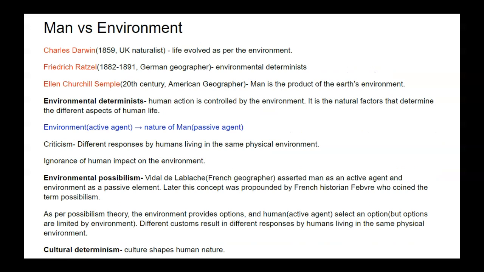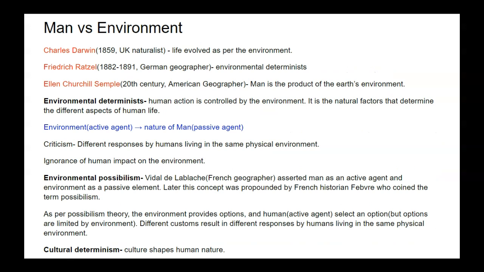The next scholar was Ellen Churchill Semple, an American geographer, and she told that man is the product of the earth environment. So the nature of man is determined by its environment. Basically, this concept was given by many scholars, so we will see how the concept evolved.